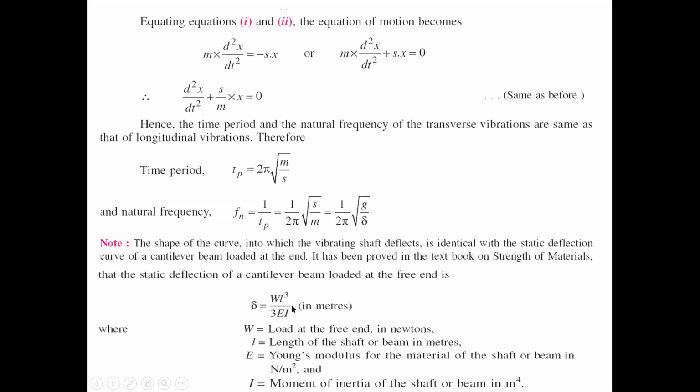Delta equals WL cube by 3EI for a cantilever beam. And how do we attain delta equals WL cube by 3EI? Already you have done this in strength of materials.